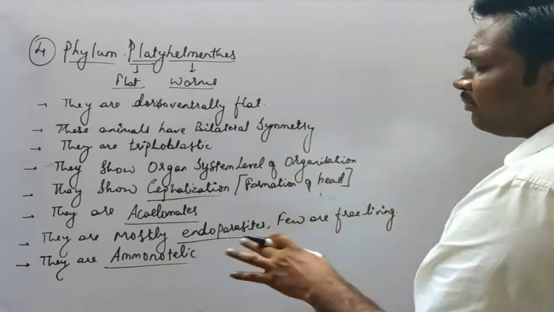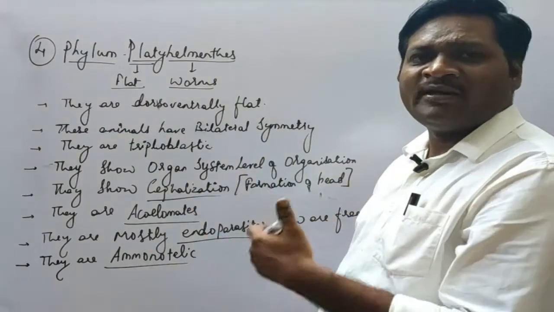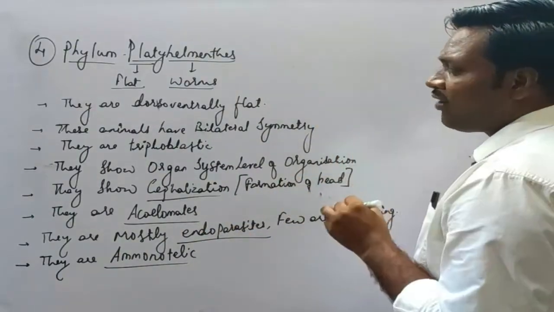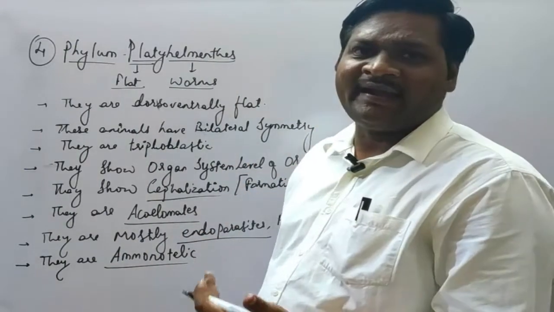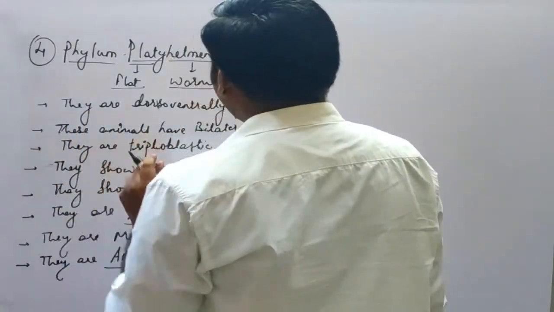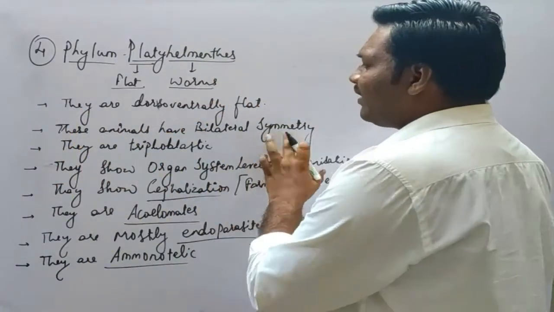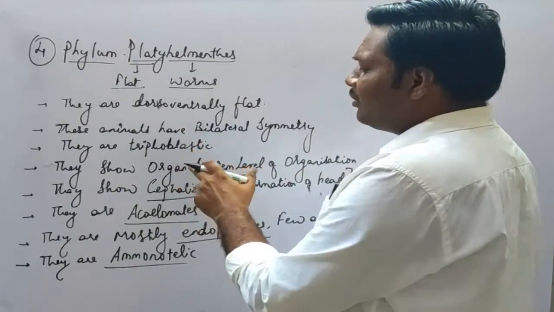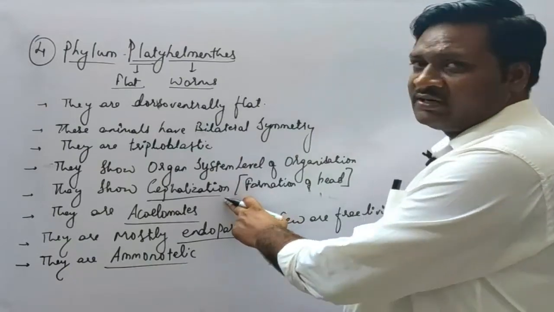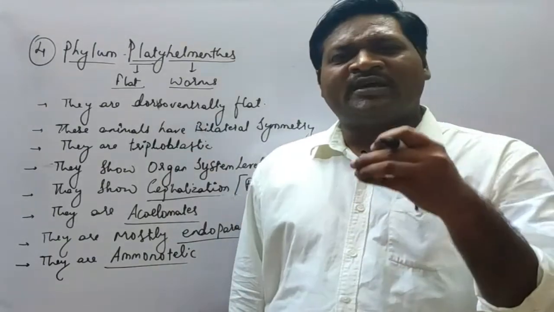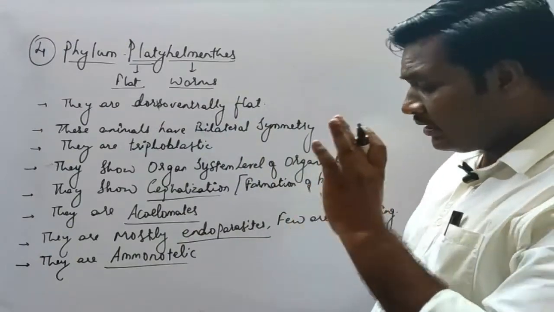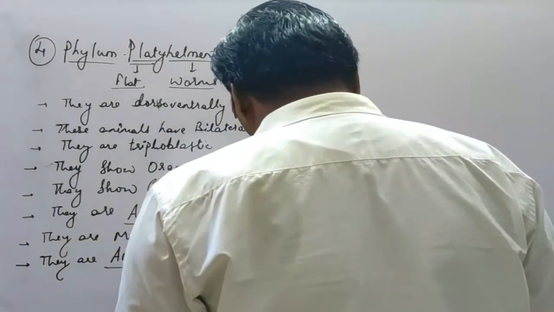Okay. So see here, many of the characteristic features will be similar to those of the other phyla, but here a few characteristics are newly added in this phylum. And which are those? They are dorsoventrally flat, animals have bilateral symmetry, they are triploblastic, they show organ system level of organization, they show cephalization. These are the points newly added in this phylum Platyhelminthes. Now next we are going to discuss more points.